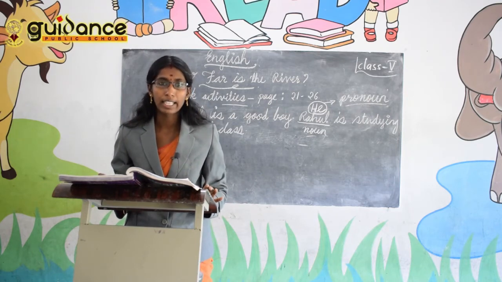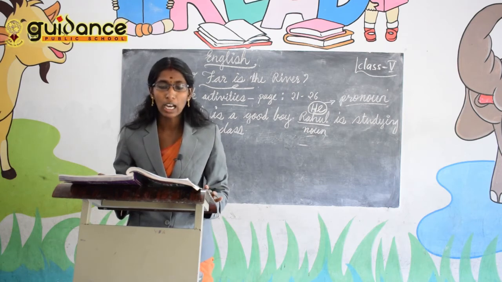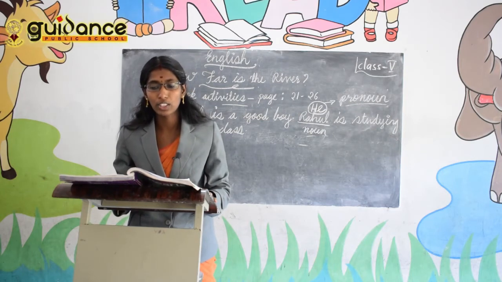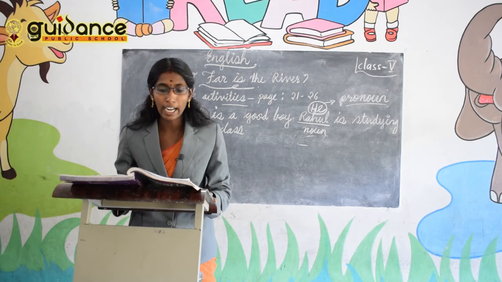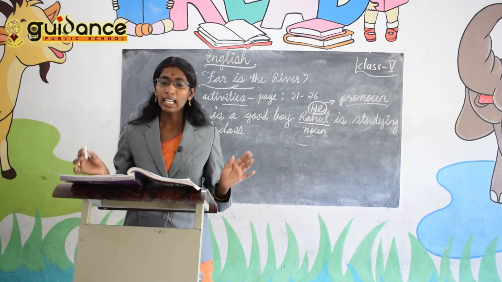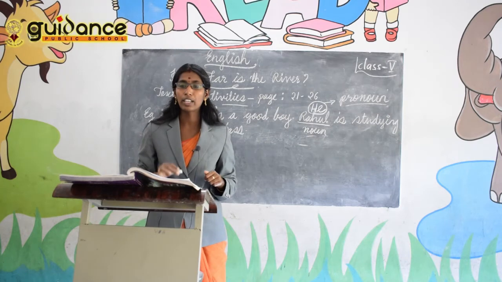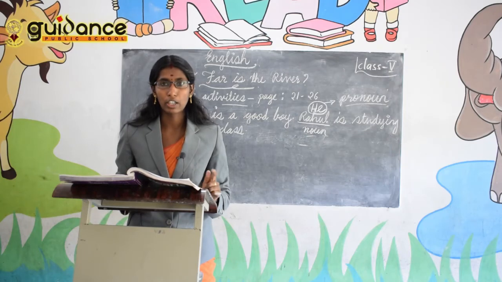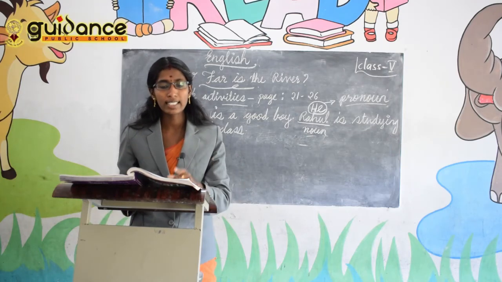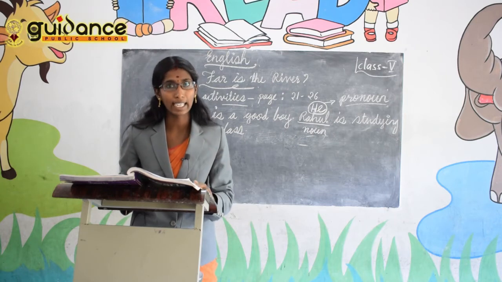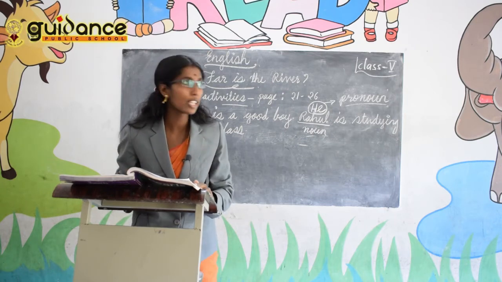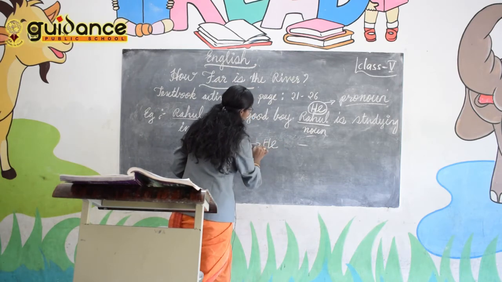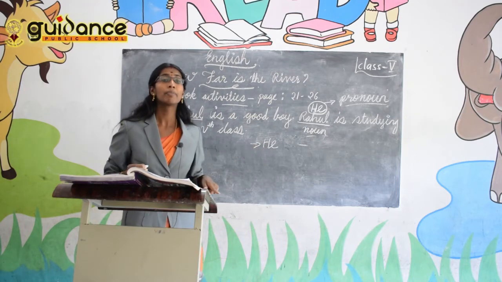Then the example given there: The boy was walking to the river. He knew the river was there. Then he had heard of it from the villagers. They told him about the fish in it. So here, the boy was walking to the river. Who is walking to the river? The boy. So in the second sentence, no need to repeat the boy again. Which pronoun is used there? He. Instead of the boy, the pronoun used in the second sentence is he.